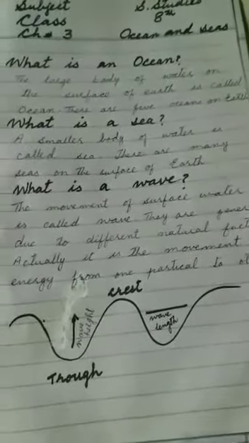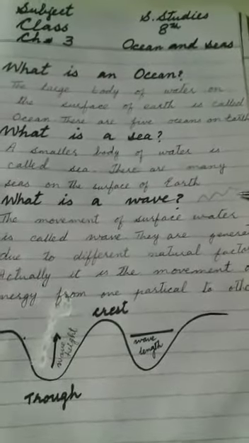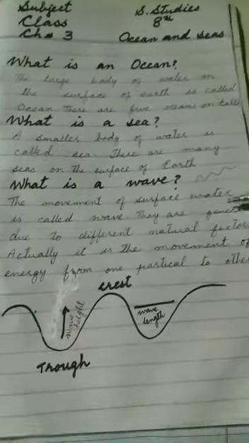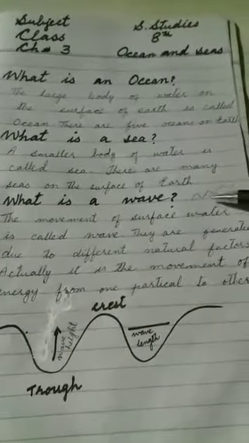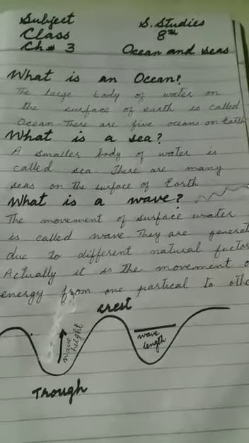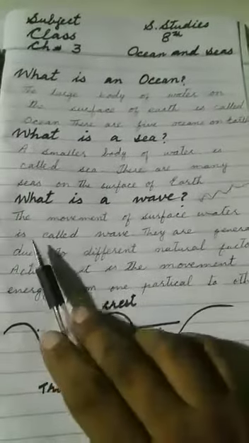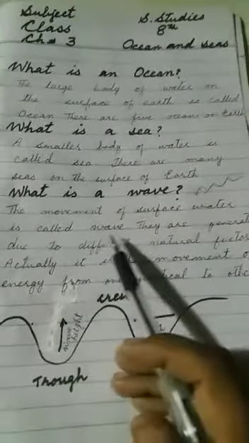So the next thing that we learn today is, what is a wave? A wave is like this. You have seen it in movies, you have seen it on TV, or many of you have visited the sea in Karachi. So you have noticed that water moves in this position. So this is called a wave, and we will learn the definition of wave. The movement of surface water is called a wave.